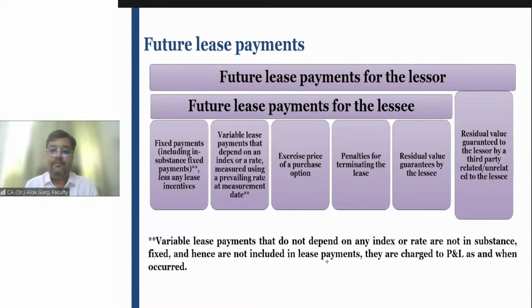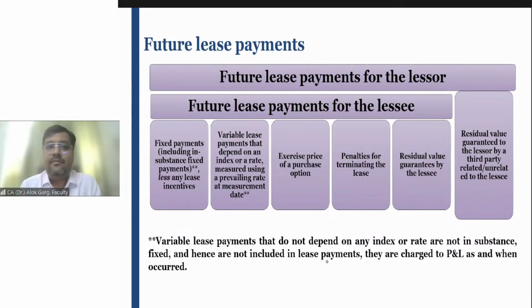Viraj. Janvi is saying, sir, for the second term of 5 years, it is not reasonably certain. Yes, Janvi. Why? Because the initial period was 5 years and the other 5 are the 2 renewal options. But after 3 years, for the new lease in the same building, the lessee has only entered into a period of 7 years. It means the total 10-year period is certain, but another 5-year period is not certain. Right? Then what will be the remaining lease term? Okay. Viraj is saying, yes, sir, it is clear.